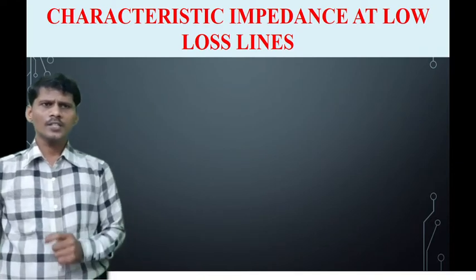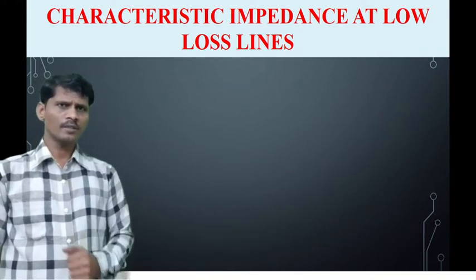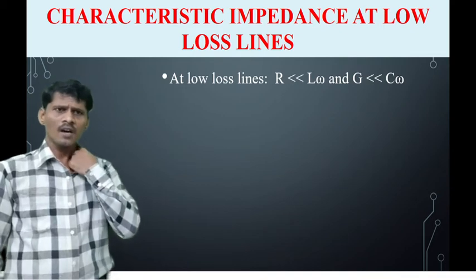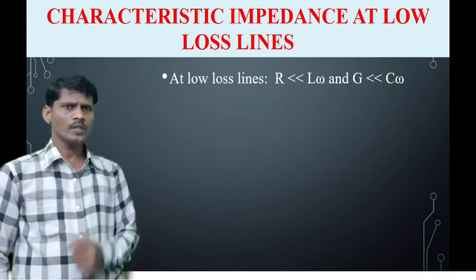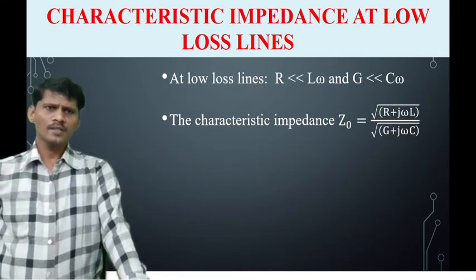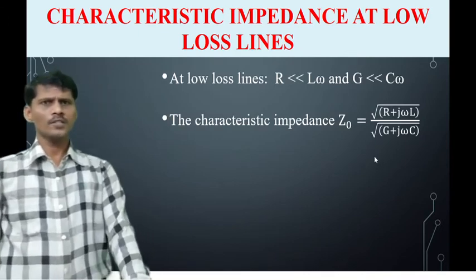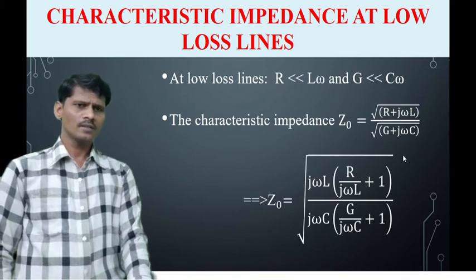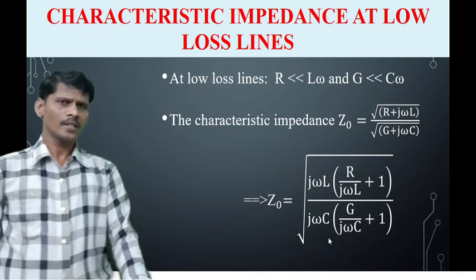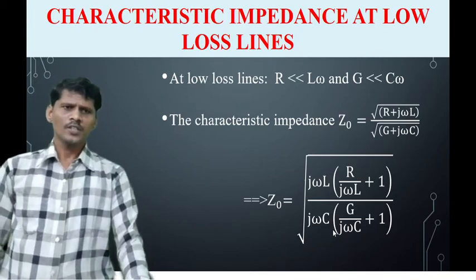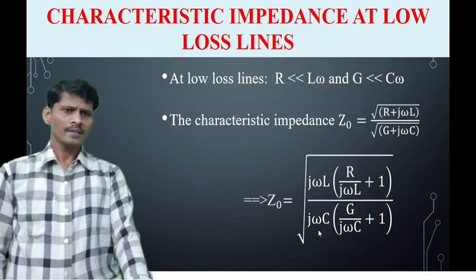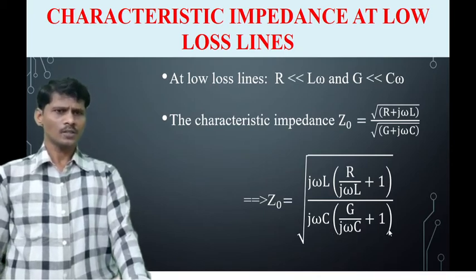Next one is characteristic impedance of a low loss transmission line. For a low loss transmission line, the condition is R is very much less than omega L and G is very much less than omega C. So we know that the characteristic impedance Z0 is equal to square root of R plus j omega L by G plus j omega C. In that equation, take the common j omega L in the numerator and in the denominator take the common j omega C. We get Z0 is equal to square root of j omega L into R by j omega L plus 1, by j omega C into G by j omega C plus 1.